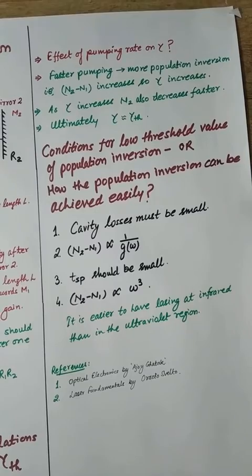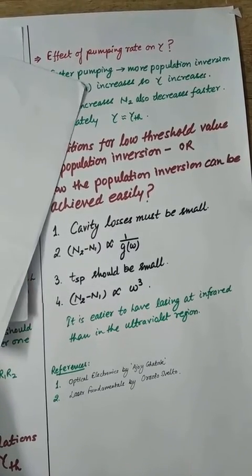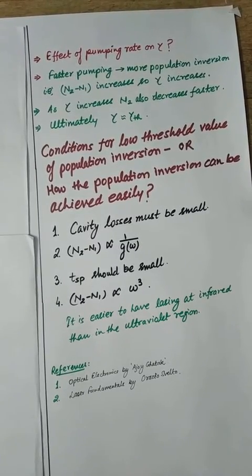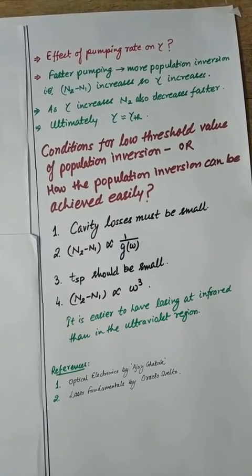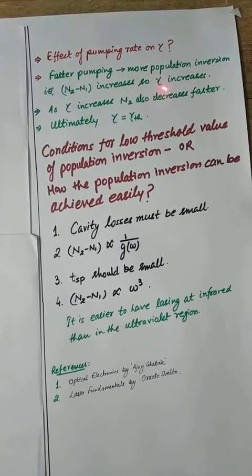As you know, the faster the pumping, the more population inversion you create in the excited state. N2 minus N1 will be large. If N2 minus N1 is large, gamma will be large. So, gamma will exceed the threshold value.